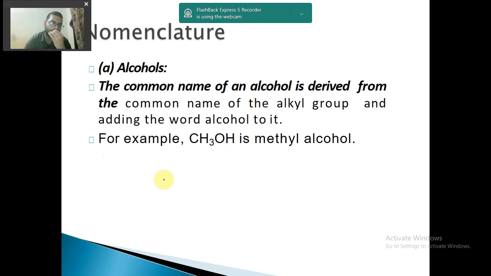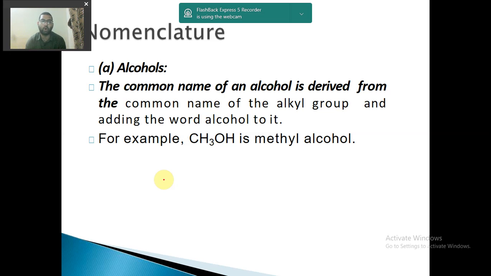Now let us come to the most important thing, that is nomenclature of alcohols. What is nomenclature? It means how do we name an alcohol? What do we call it? There are two things. First is the general name or common name, and second is the IUPAC name. We are generally concerned with the IUPAC name because this is what we have to study. So let us see what it is.